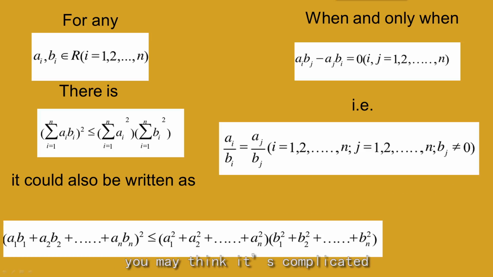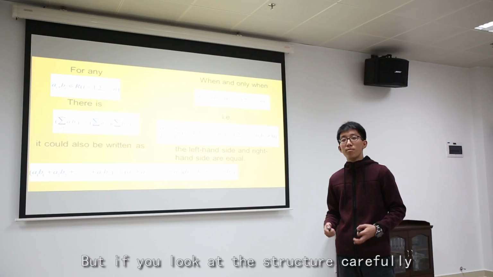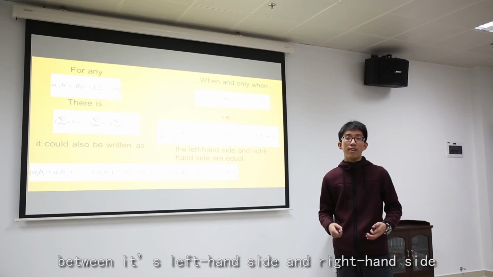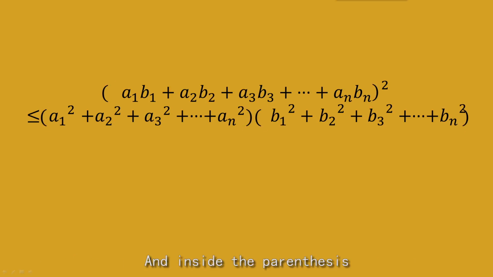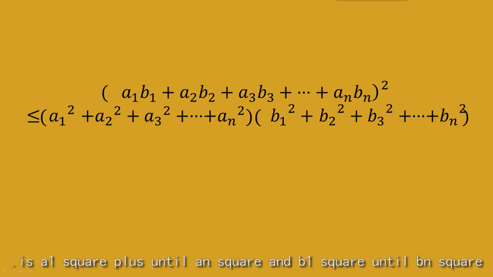At first glance, you may think it is complicated with n figures times n figures on both sides. But if you look at the structure carefully, you can find a beautiful similarity between the left-hand side and the right-hand side. Let me show you. First, we can find parentheses on both sides. Well, frankly, who cannot? And inside the parentheses, they are the sum of n products. For example, on the left-hand side, it is a1 times b1 until an times bn. And on the right-hand side, it is a1 squared until an squared and b1 squared until bn squared.